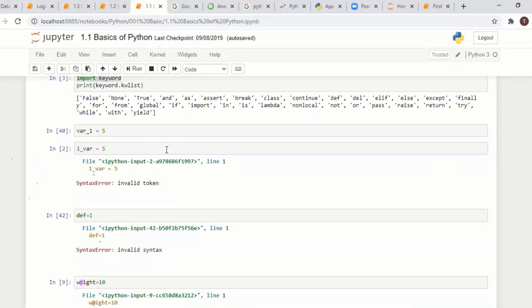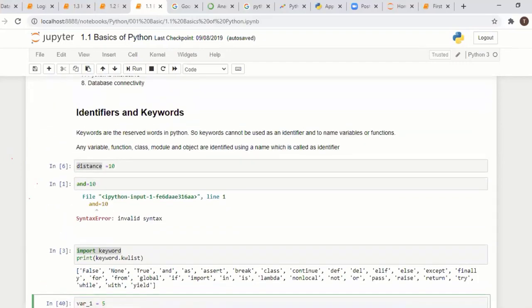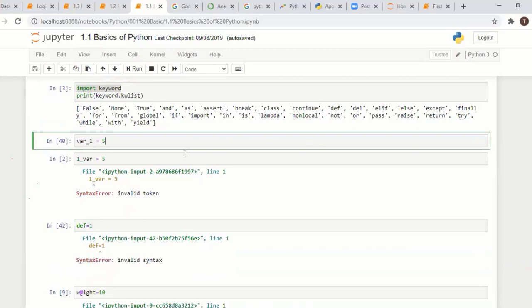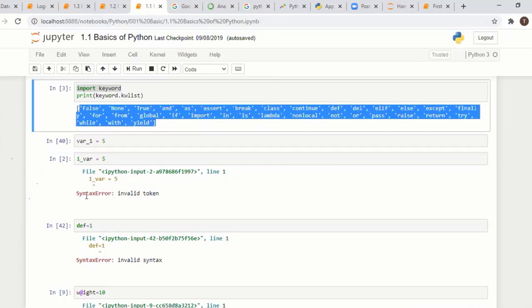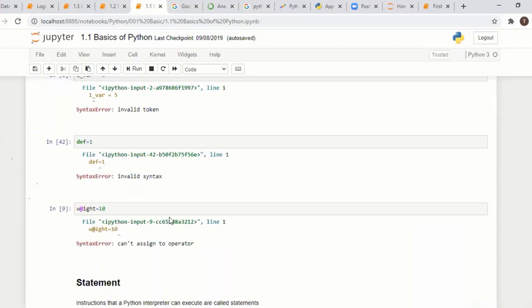So if you define a variable, the identifier follows a naming convention. You start with A to Z alphabetic characters, and in between you can use an underscore or numbers, but you can't start a variable with a number. At the same time, you can't use reserved keywords, and you can't use any special characters in between. So if you create any identifiers, you should take care of these things.